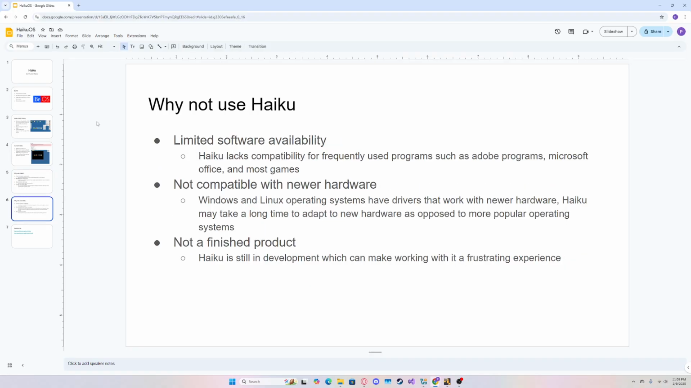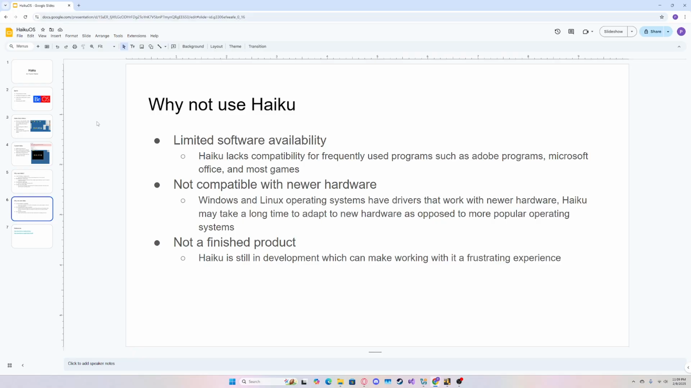So, these are reasons to not use Haiku, as it sounds too good to be true. It has limited software availability. It lacks frequently used software such as Adobe programs like Photoshop or Premiere Pro. It also doesn't have compatibility for Microsoft Office, which is a big one. It doesn't work with Excel or Word or PowerPoint, and it doesn't work with most games, including Steam games.